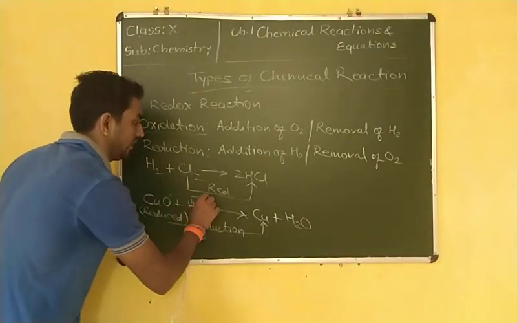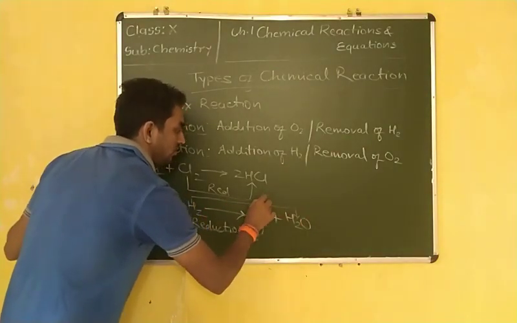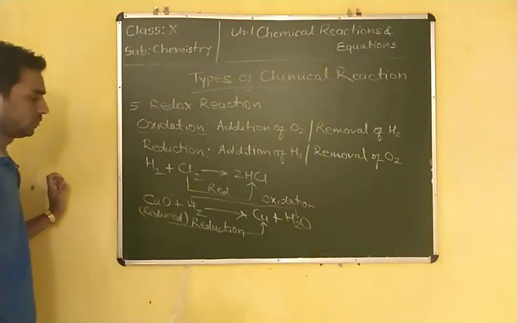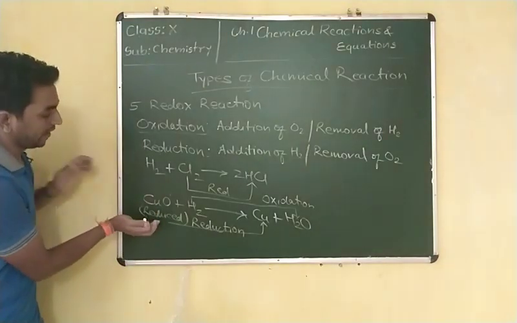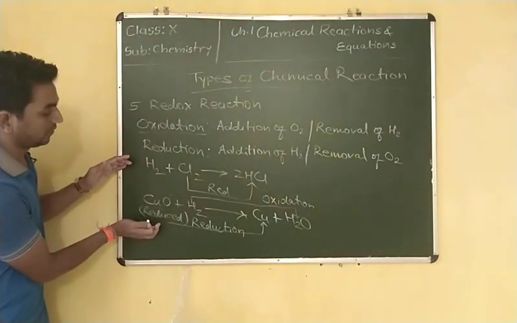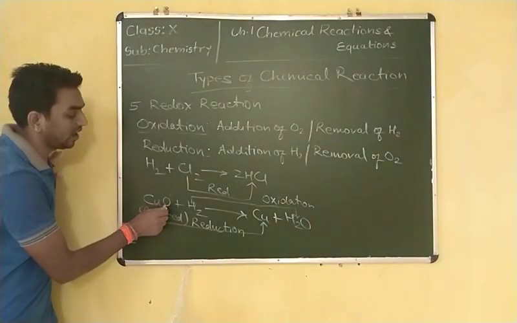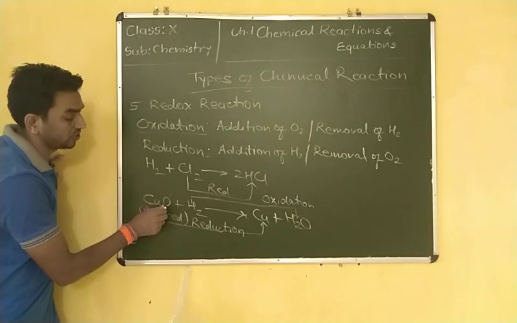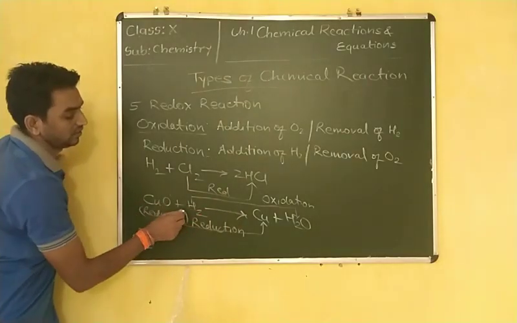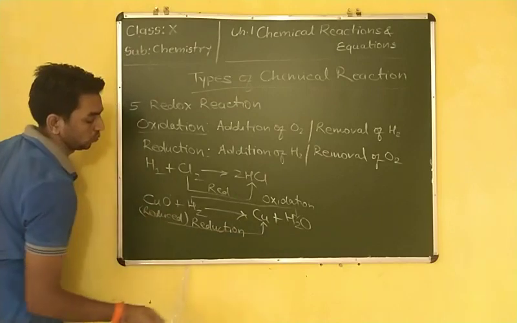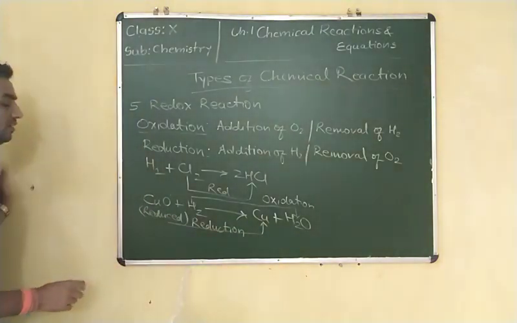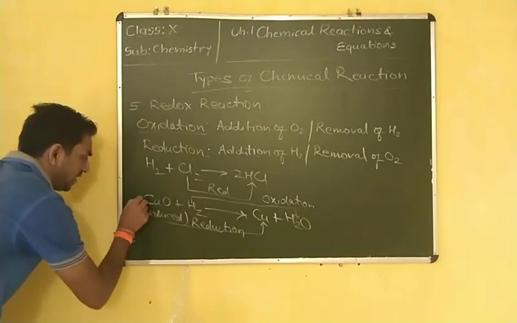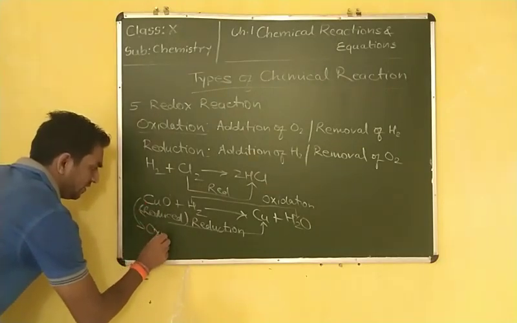Just look, oxidation is going on here. Why does it promote oxidation? Because it contains the oxygen atom. By donating this oxygen atom, H2 is oxidized into H2O. So the substance which is reduced is known as the oxidizing agent.